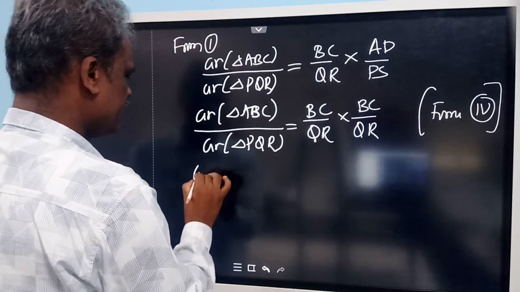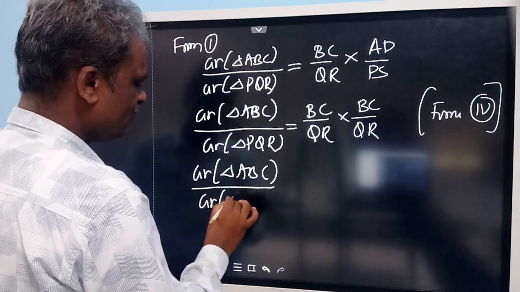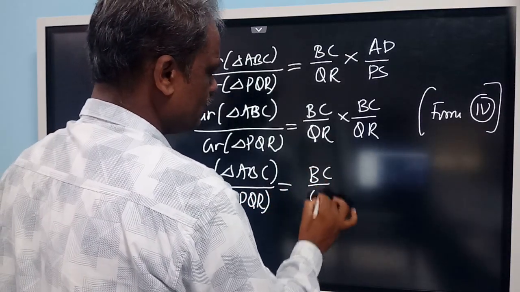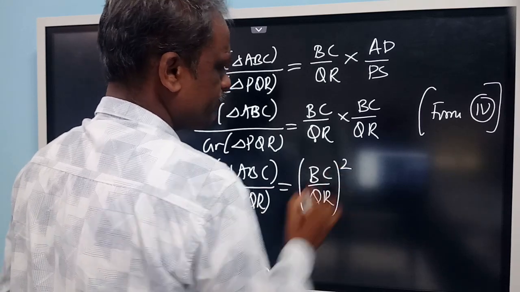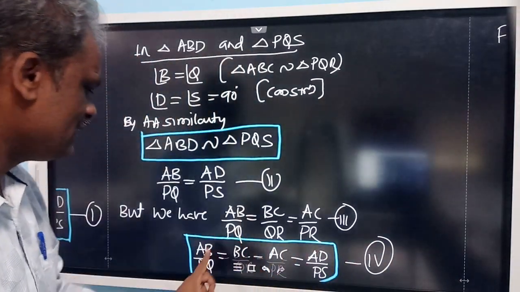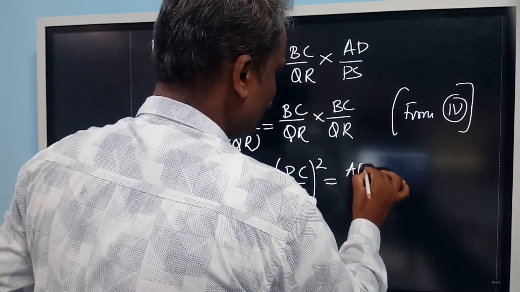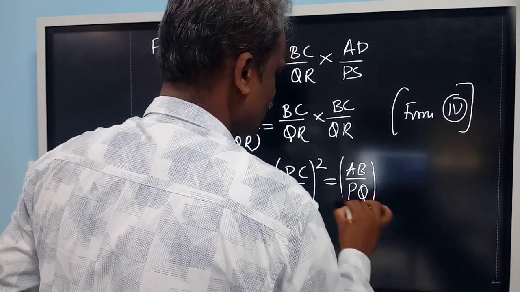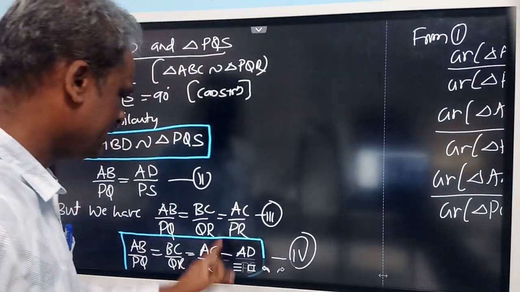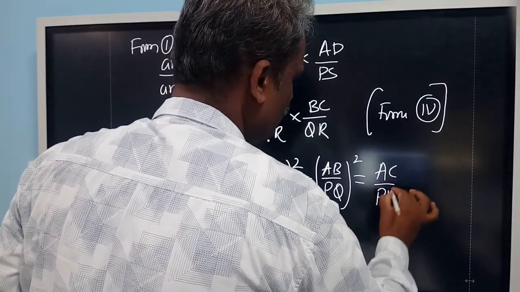So area of triangle ABC divided by area of triangle PQR is equal to BC by QR whole square. Now BC by QR is same as AB by PQ. In place of BC by QR I can write AB by PQ the whole square. And AB by PQ is also same as the other side AC by PR whole square.